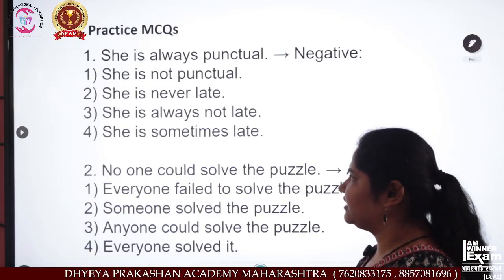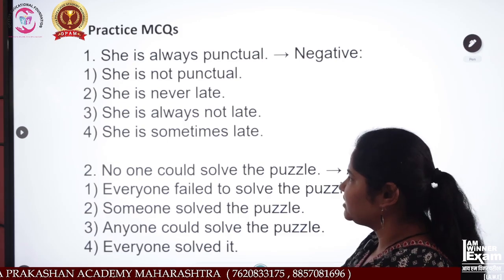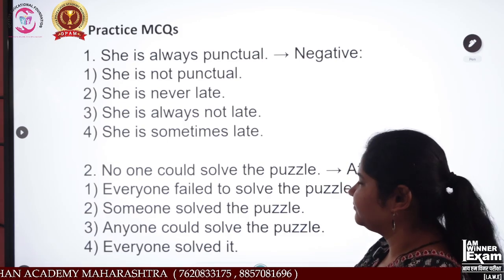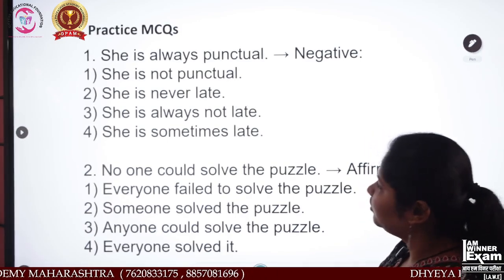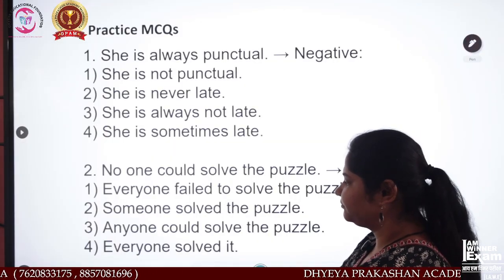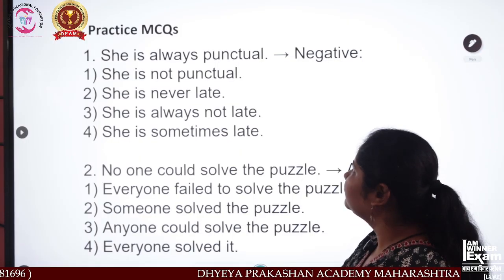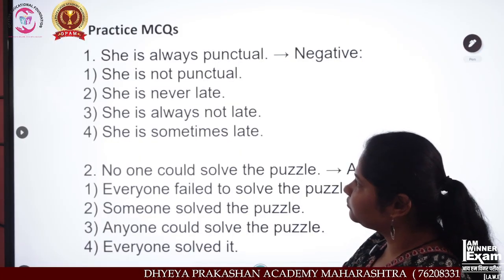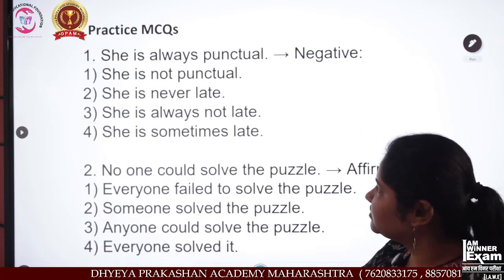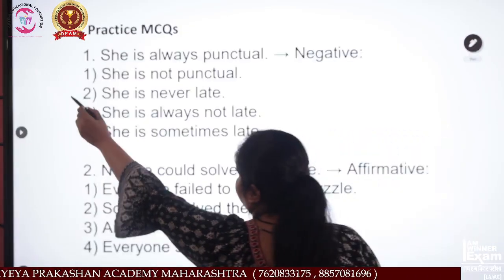"She is never late." "She is always not late." "She is sometimes late." Now see, she is always punctual. What should be the correct answer? The correct answer should be "She is never late", which means she is punctual. So what will be the answer? Answer 2.